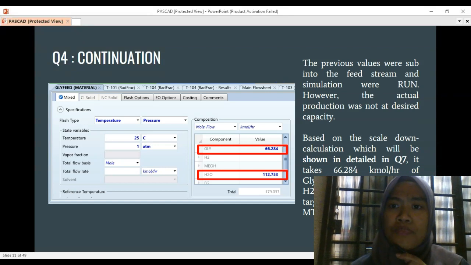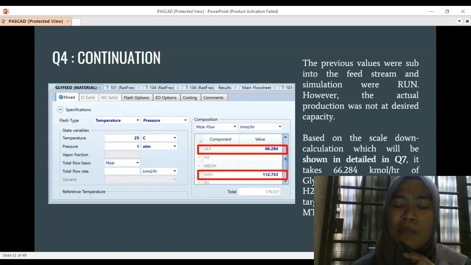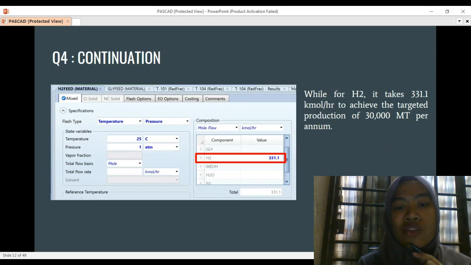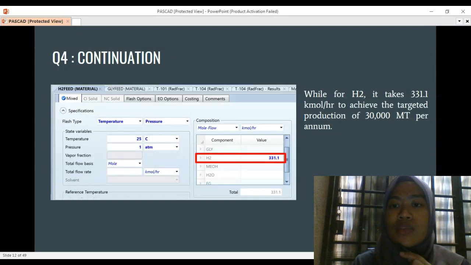However, the actual production was not at the desired capacity. Thus, we do the scaling down calculations, which will be shown in detail in question number 7. We got 66.284 for the glycerol mole flow rate, water 112.753, and for the hydrogen 331.1. Thus, from this molar flow rate, we will get the desired production, which is 30,000 metric ton per annum.